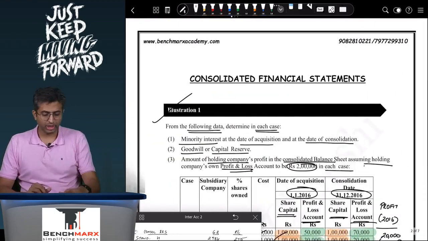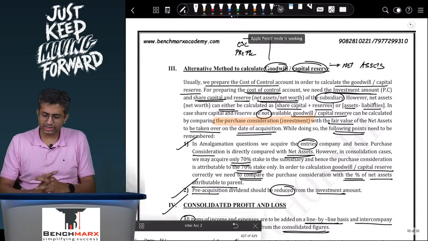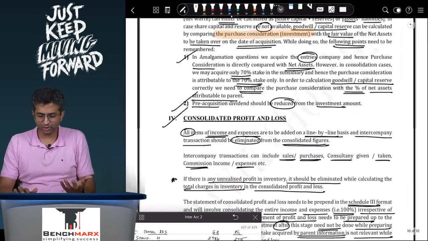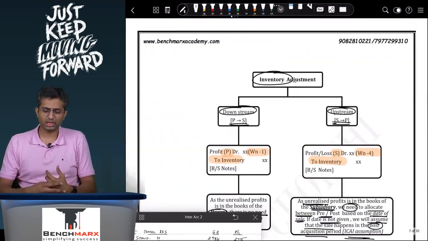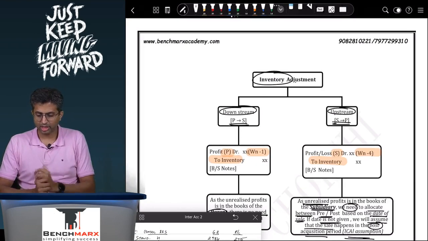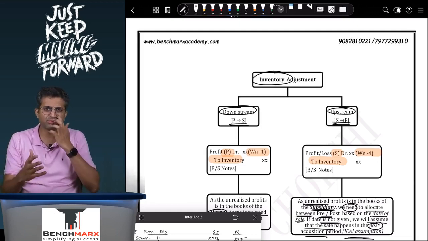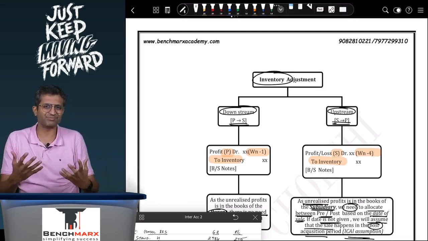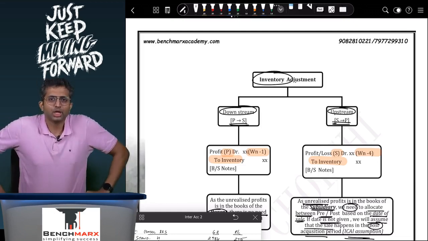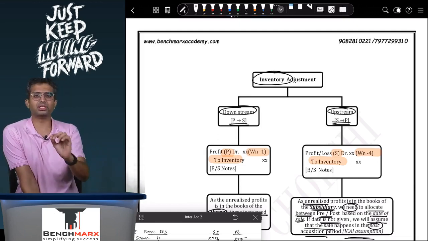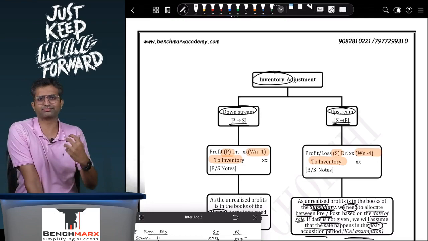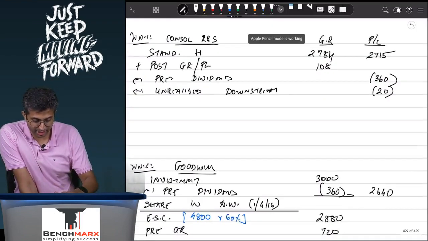Yes? Okay. So this largely takes care of your revision for the purpose of consolidation. We have tried to cover the important adjustments as well as questions over here. I think there's one more question, but that is on accounting policies. Doing questions over here is probably not as helpful, specifically the adjustment based questions. You can revise it as well.